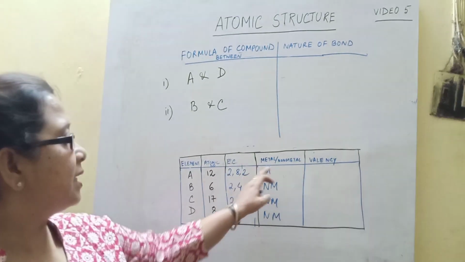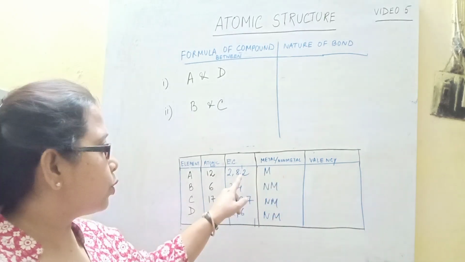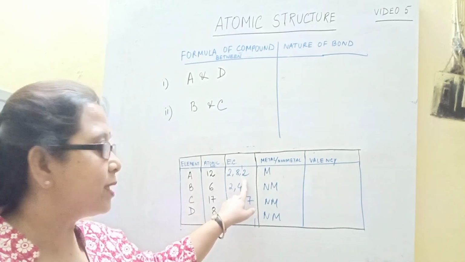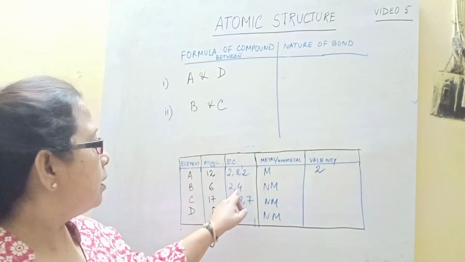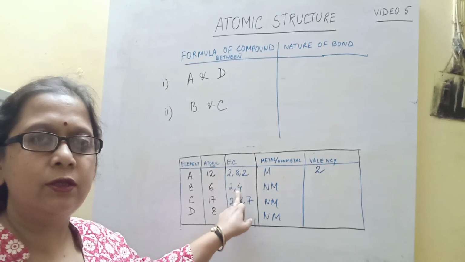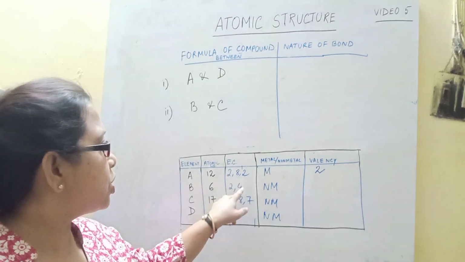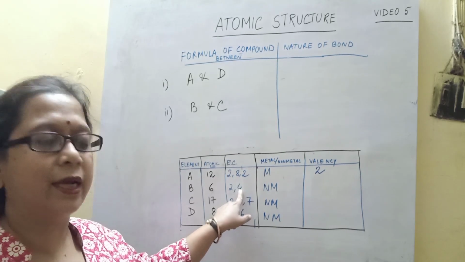What about the valency? Now metals lose electrons. So 2 electrons it has lost to attain an octet. So valency is 2. Now coming to B. It has 4 valence electrons, which it will share with other atoms.